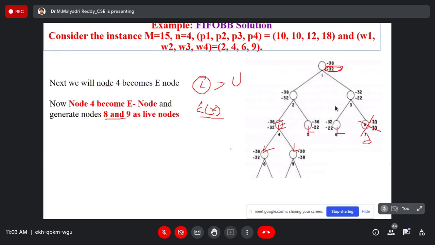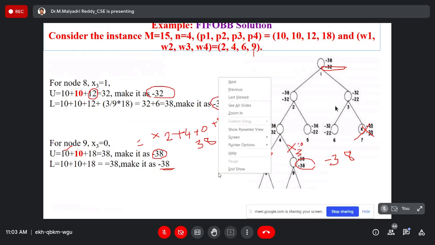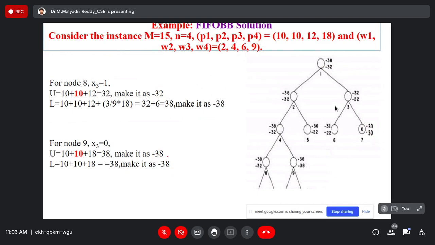So whenever 4 becomes the E node, it generates the 2 children. While calculating the boundary functions for 8 and 9, I identified that the upper bound value will be updated. The upper bound has reduced, look here. So the upper bound is minus 38, right? When the upper bound is reduced, that is this one.